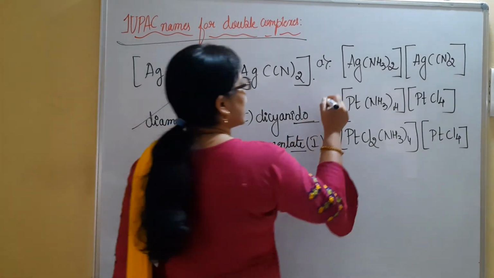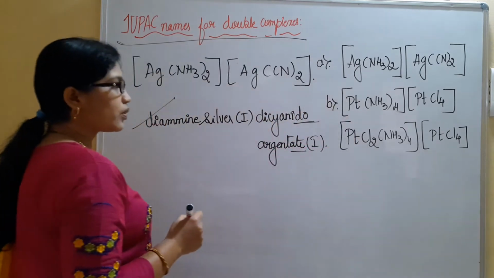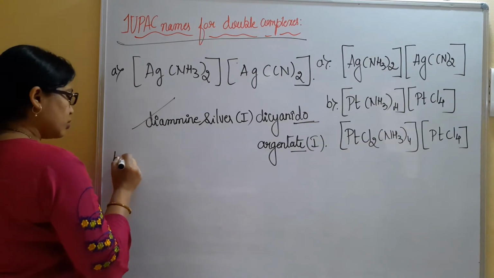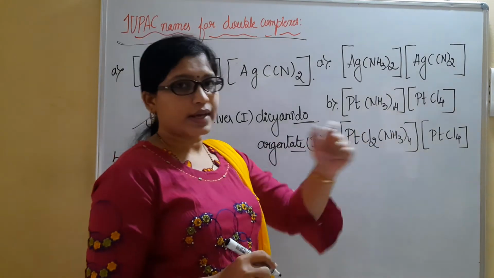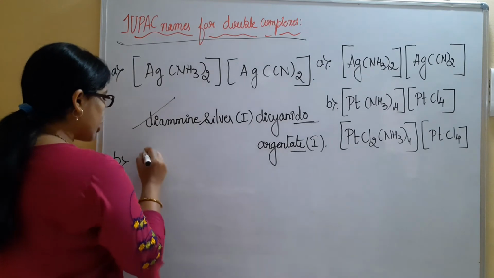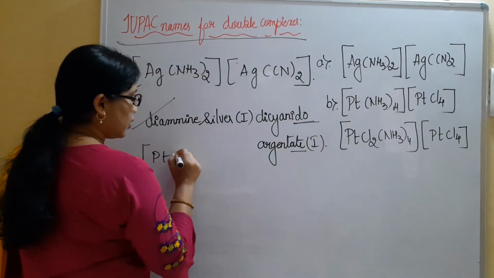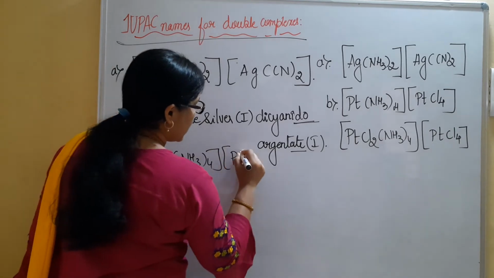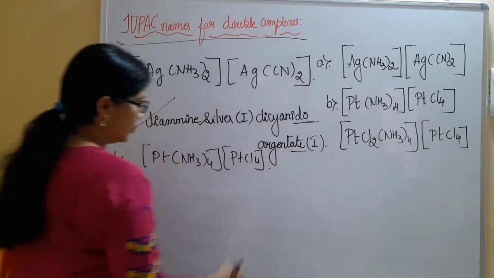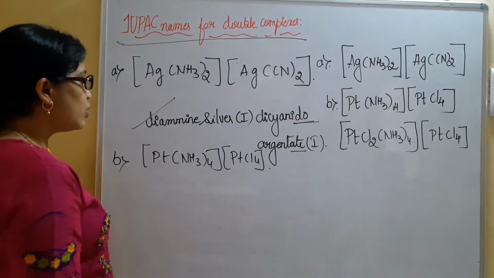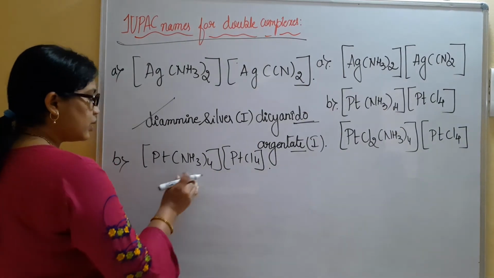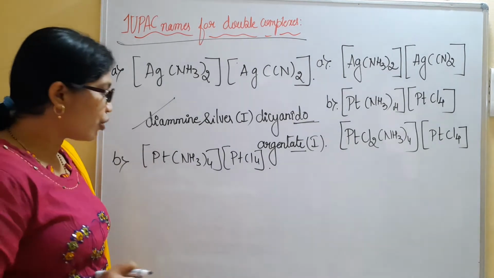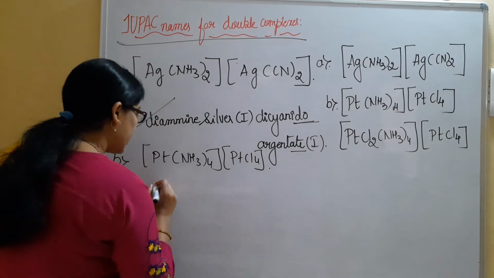Like that, let us write the name for the second. I have told you, the platinum Latin name will be platinate. So let us write the name for the cationic complex. When you consider cationic complexes, naming is done as per the rules. [Pt(NH3)4][PtCl4]. Let us write the name of the cationic complex. How many amine are there? 4.